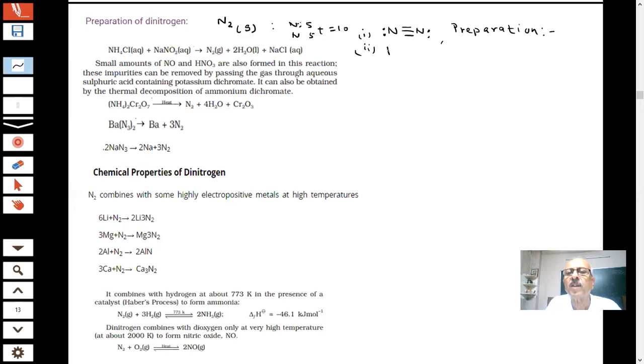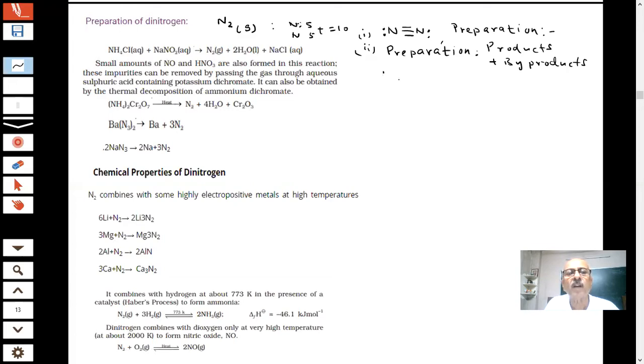It is important that when you are preparing something, you always get more products. We have told you, you are getting products and byproducts. So the removal of these is important, student. How do we remove the byproducts? Gases are always easier to remove, and if some other products are being formed, then we have to use methods as we have used here, sulfuric acid and potassium dichromate.